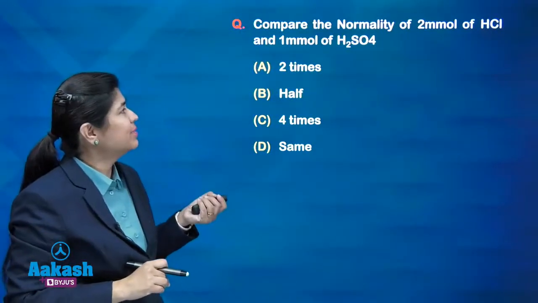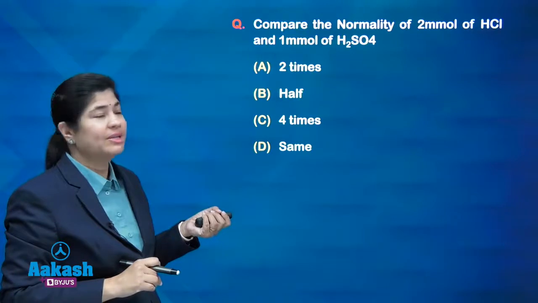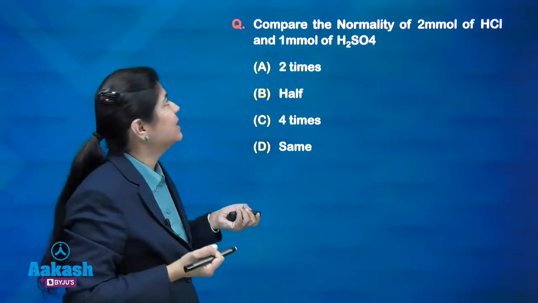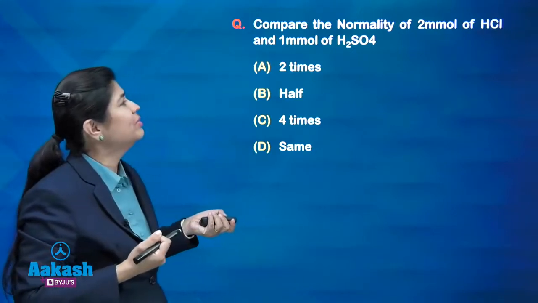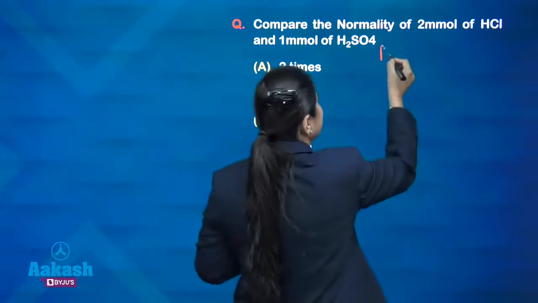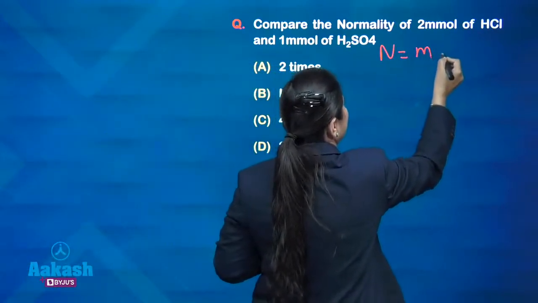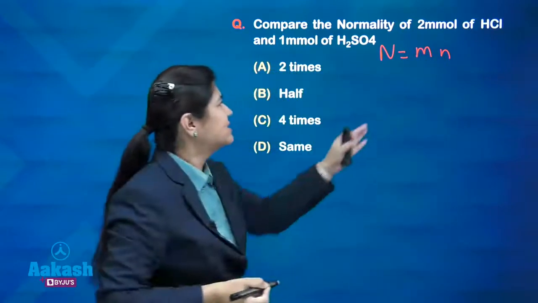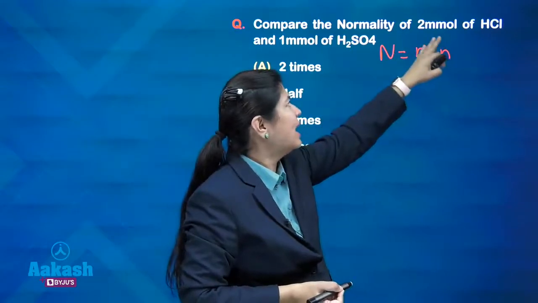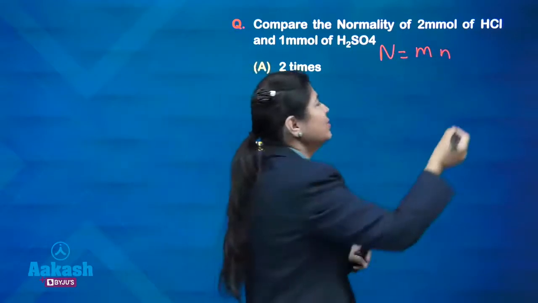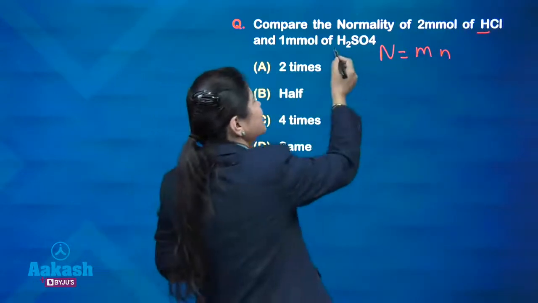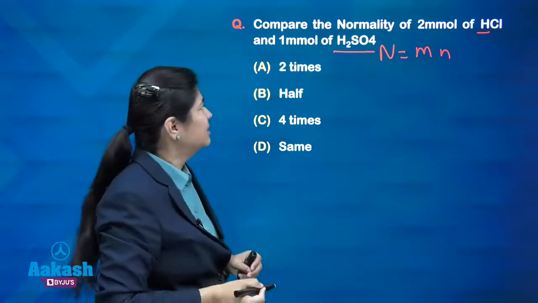Now, one very simple question, this is not even the level of MBBS. This was asked, but you need to know how it would have been answered. Compare the normality of 2 millimole of HCl and 1 millimole of H2SO4. So, for normality, the formula is N = M x n, M is molarity, n is the equivalent number, okay. The equivalent number of HCl is 1, since we have only one H here. For H2SO4 it is 2 because we have 2 H here, right.